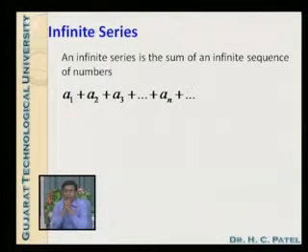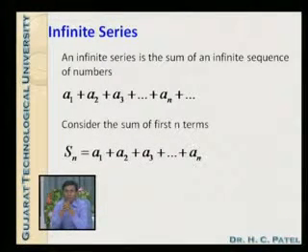So let us start with the infinite series. As we have discussed, an infinite series is a sum of an infinite sequence of numbers which looks like a1 plus a2 plus a3 plus an and so on. To calculate this type of infinite series, we may need to find the summation of finite terms. So we will consider the sum of first n terms in this way: Sn is equal to a1 plus a2 plus a3 up to an. This is the sum of first n terms. Let us see it in a specific way.